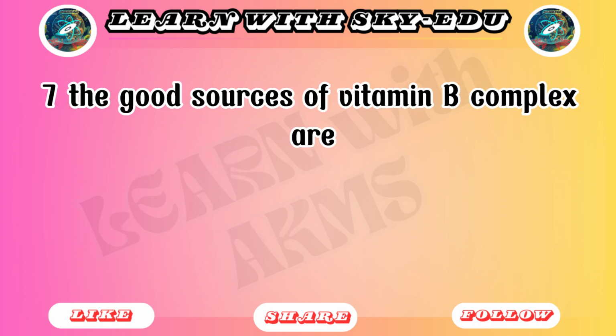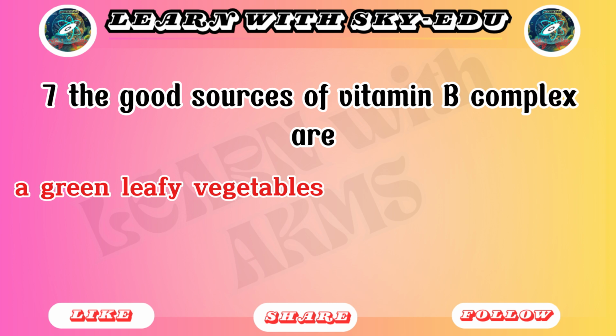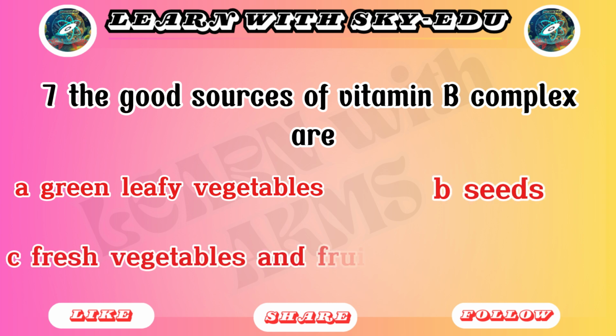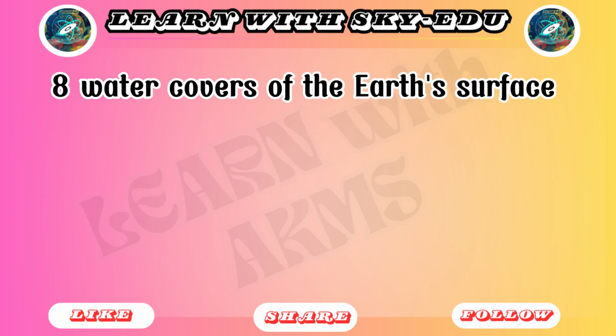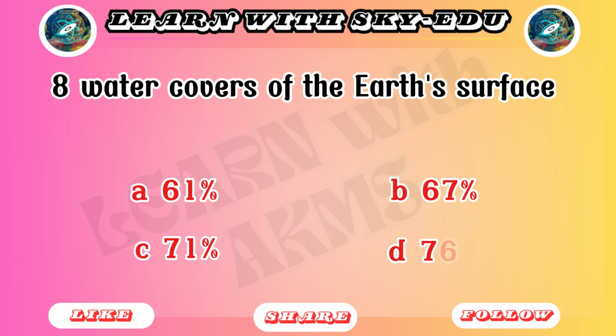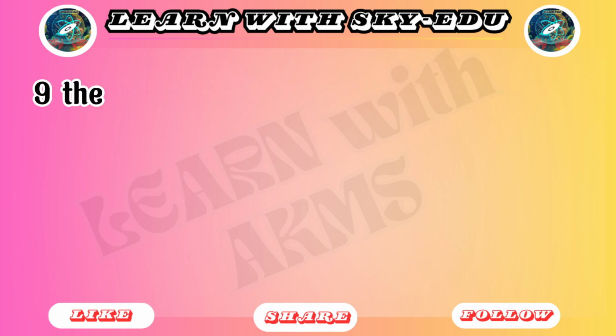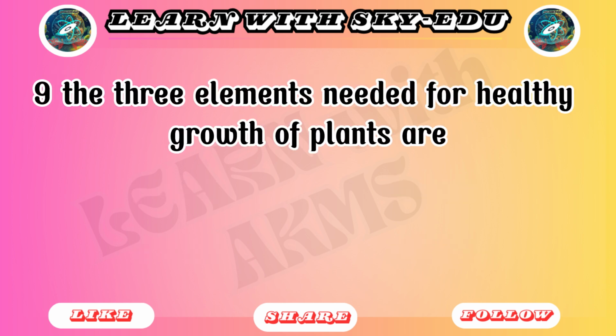7. The good sources of vitamin B complex are: A. Green leafy vegetables. B. Seeds. C. Fresh vegetables and fruits. D. Seafoods. 8. Water covers what percent of the Earth's surface? A. 61%. B. 67%. C. 71%. D. 76%. 9. The 3 elements needed for healthy growth of plants are: